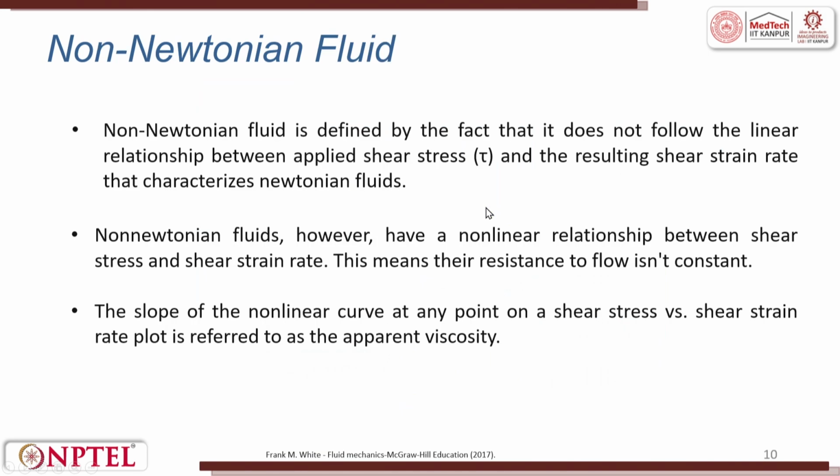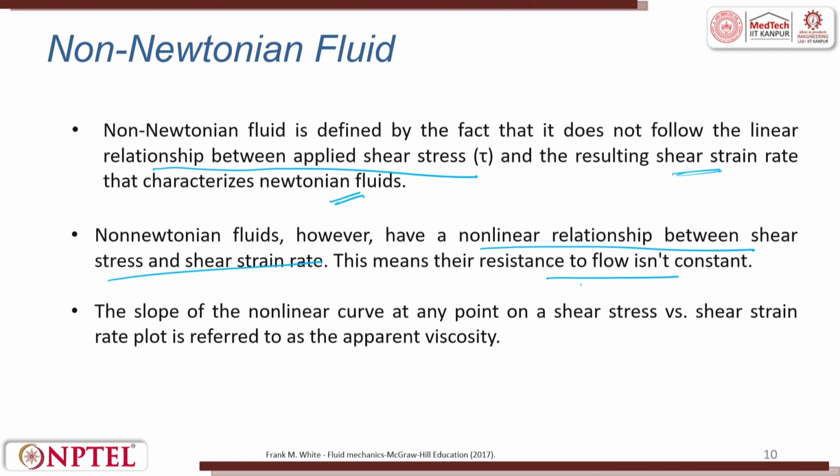What are non-Newtonian fluids? A non-Newtonian fluid is defined by the fact that it does not follow the linear relationship between the applied shear stress and the resulting strain rate that characterizes a Newtonian fluid. Non-Newtonian fluids have a non-linear relationship between shear stress and shear strain rate.